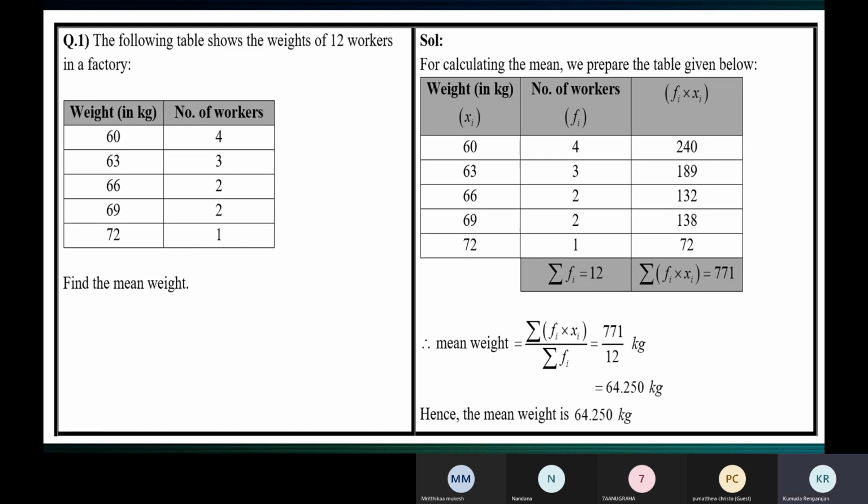When you divide, you will get 64.25. But we add a 0 because when it is kilogram, this means 64 kgs and 250 grams. We usually use 3 places of decimal. After the decimal point, we wish to have 3 digits when the unit is kgs.